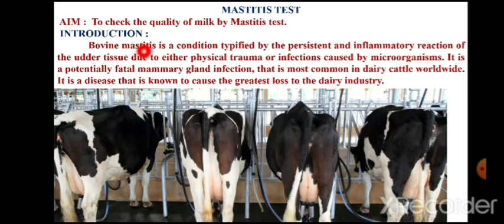It is not that mastitis is only present in animals, it is also present in humans. Bovine mastitis is a condition typified by persistent and inflammatory reaction of udder tissues due to either physical trauma or infections caused by microorganisms.